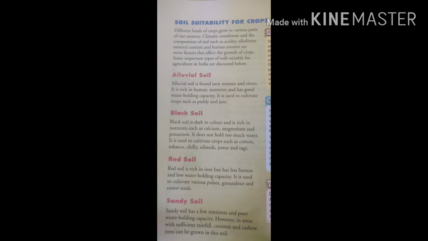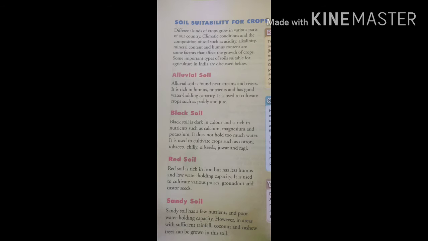Next is black soil. Black soil is dark in color. It is rich in calcium, magnesium, potassium, and due to this its color is black. It does not hold too much water, and it is used to cultivate crops like cotton, tobacco, chili, jowar, ragi, because they require less water.